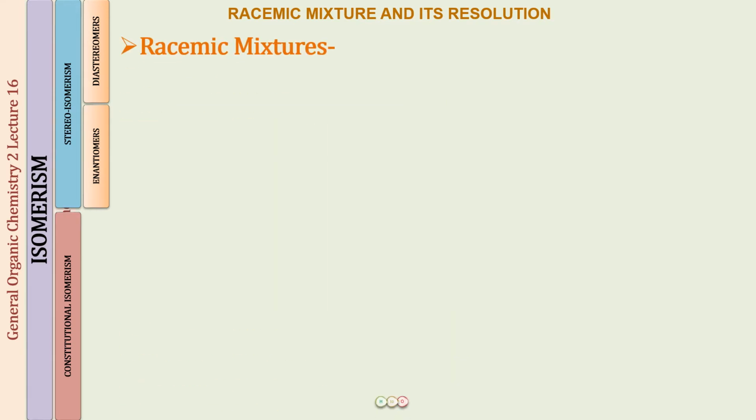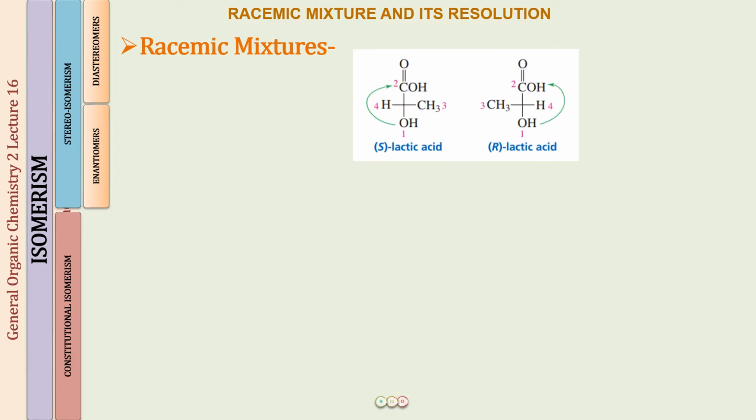So the racemic mixture we will be understanding with the help of an example of lactic acid. I hope you all remember the IUPAC name of lactic acid. It is 2-hydroxypropanoic acid. Once you know the IUPAC name, you will draw the structure and find out that there is one chirality center. With one chirality center, 100% the molecule is going to be optically active. We draw the two enantiomers and we name them. One is S-lactic acid and the other is going to be R-lactic acid.